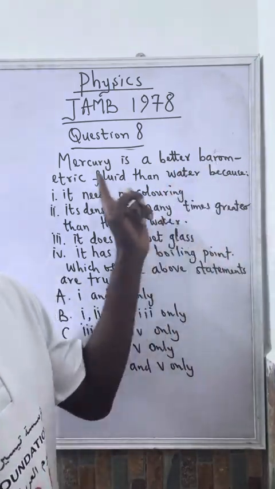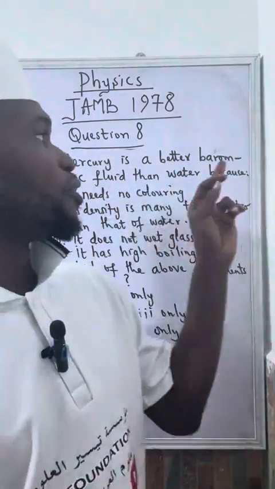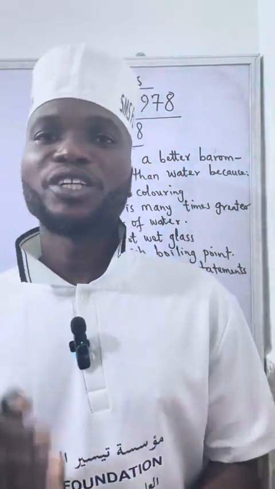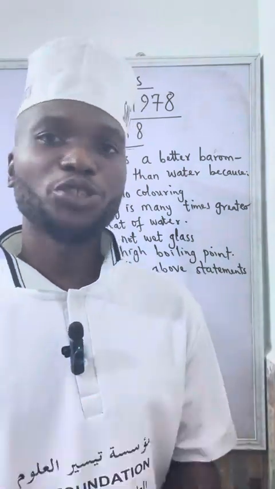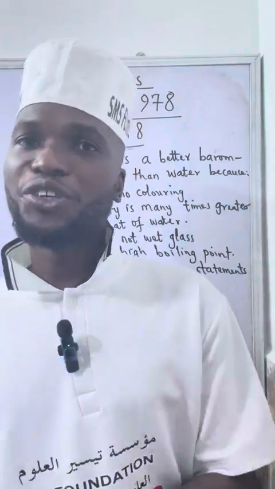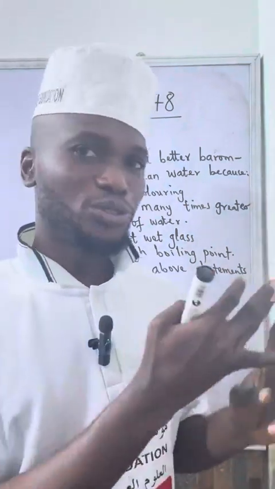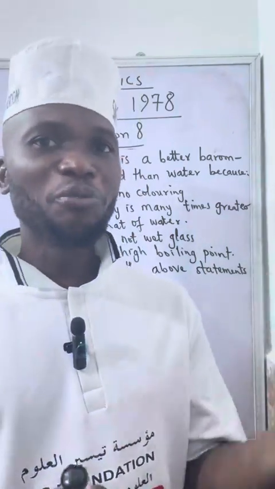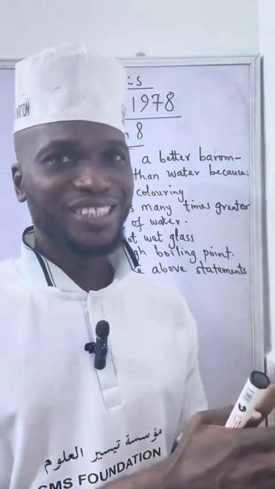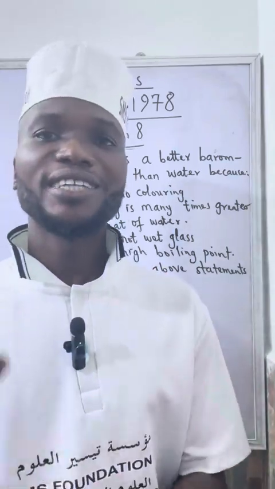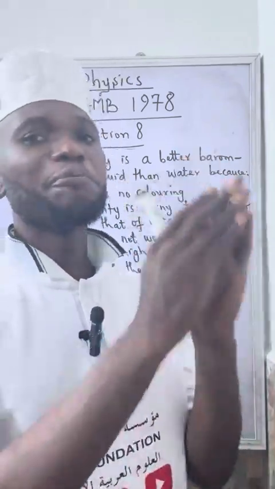We want to talk about barometric fluid. So this comes from barometer. There is an instrument called barometer. So that instrument is used to measure atmospheric pressure. Don't confuse it for hydrometer, which is used to measure relative density. Hygrometer for relative humidity. Thermometer for temperature. But barometer is for atmospheric pressure.